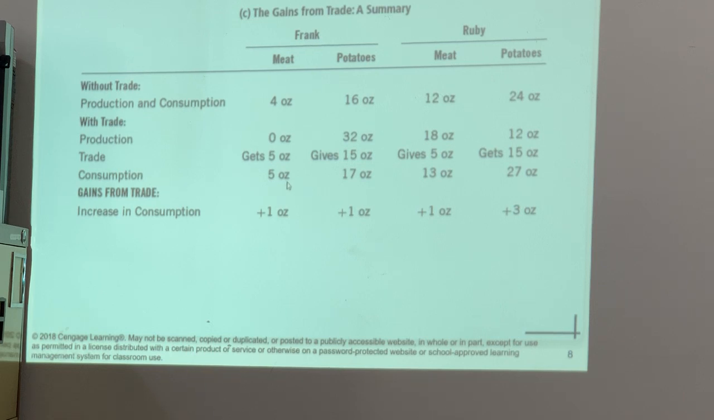So here we can see that after trade, there has been increased consumption for Frank, both meat and potatoes. Same thing for Ruby, both meat and potatoes. So there is an increase in consumption due to specialization and trade in this case.